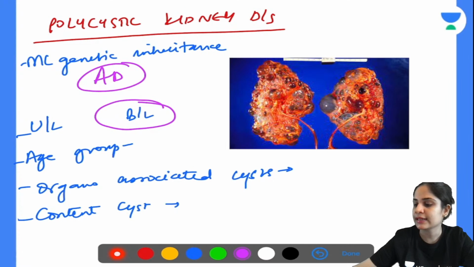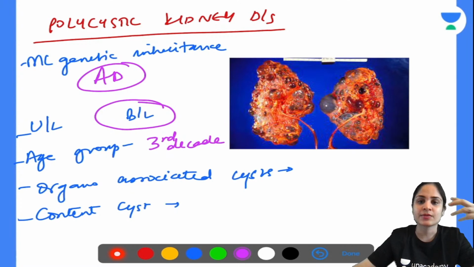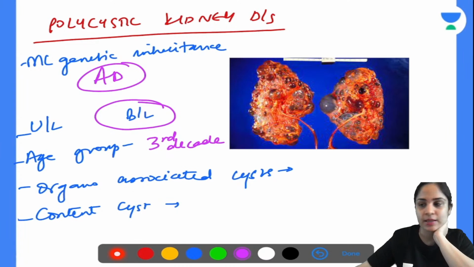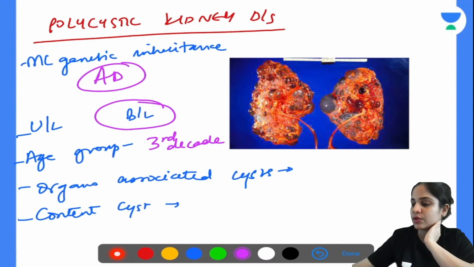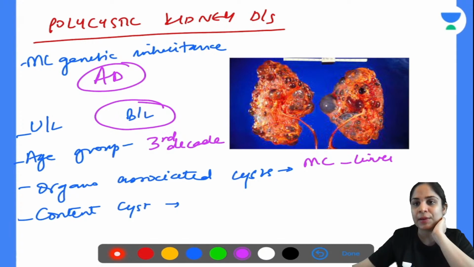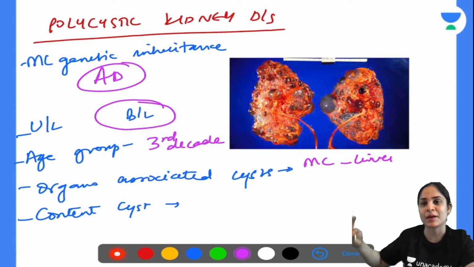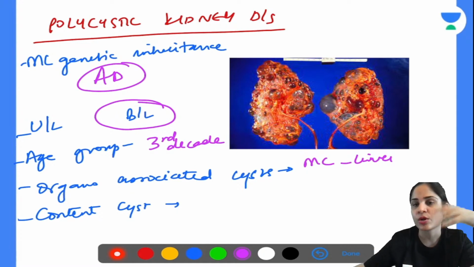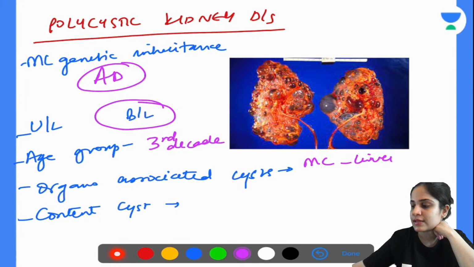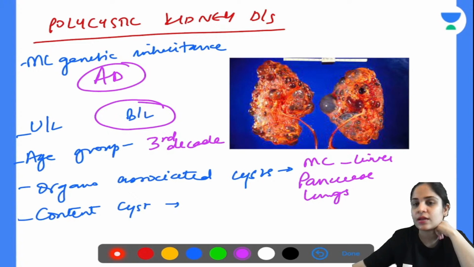Very good, Manali. So the most common age group is the third decade. In your 30s, they will start showing symptoms. The cysts will start forming earlier, but the symptoms will come in the third decade. What are the organs which have associated cysts? Very good. The most common organ with associated cysts is the liver. So you will see hepatic cysts, and because of that, you will also have abdominal distension because of hepatomegaly. Abdominal pain can also be present. The second one is the pancreas, and third, you can have cysts in the lungs.